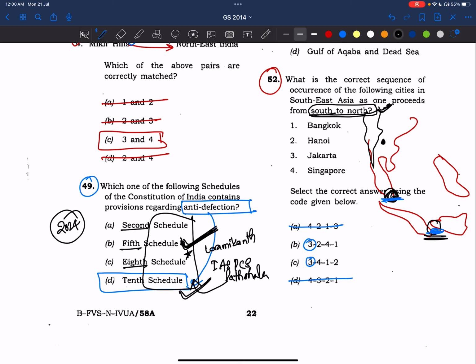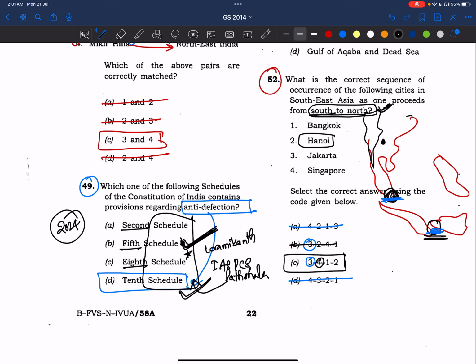See, there is Singapore, fourth option, 3, 4. So this is also gone. Answer is 3, 4, 1, 2. And see, Hanoi is in Vietnam.